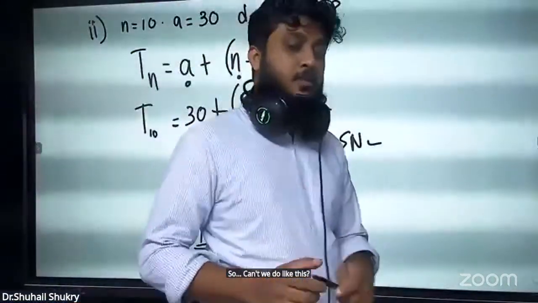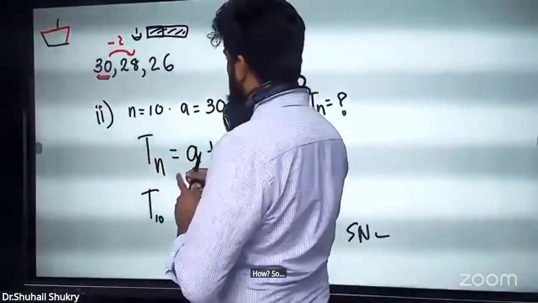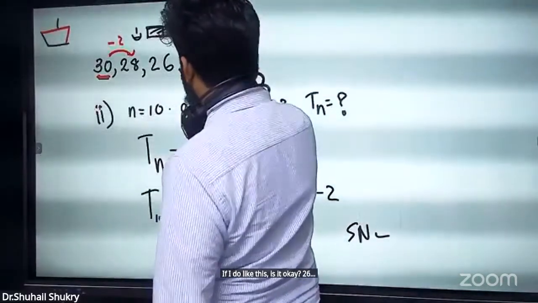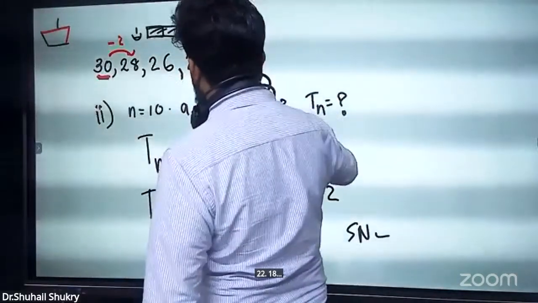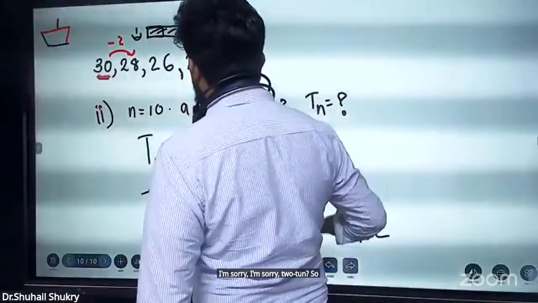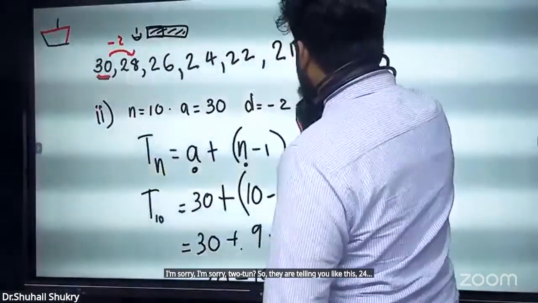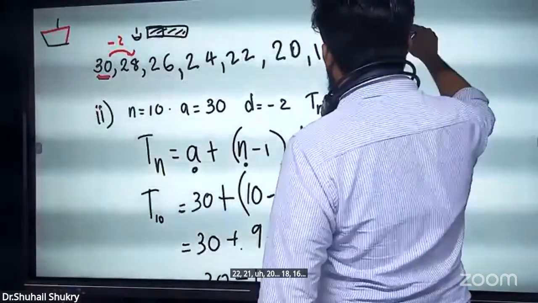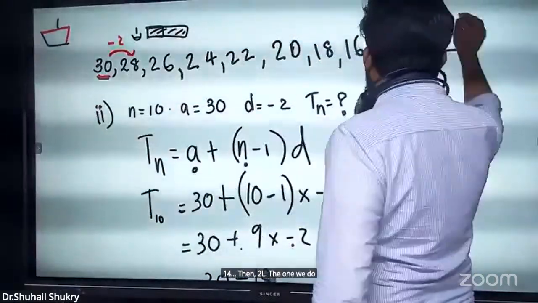How? So if I do it like this, is it okay? 26, 22, 18. Sorry, I'm sorry. So they are telling like this: 24, 22, 20, 18, 16, 14, then 12. So can't we do it like this and get this 12? The 10th term is 12 here.